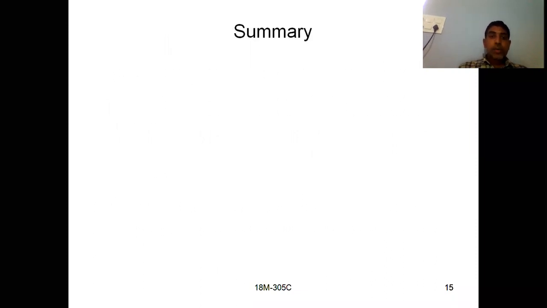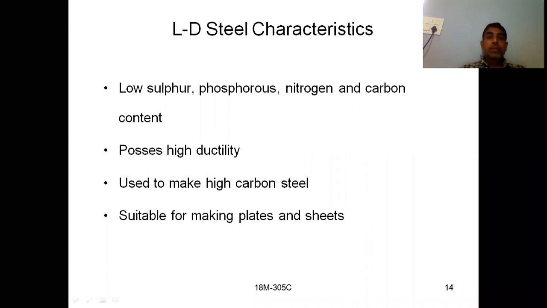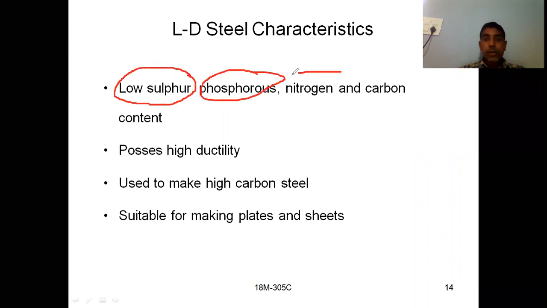This is also very, very important. LD steel characteristics. If you see the LD steel characteristics: low sulfur, phosphorus, nitrogen, and carbon content. So this LD steel has good properties because your sulfur is eliminated. That means only small amounts of sulfur, phosphorus, nitrogen, and carbon are there.